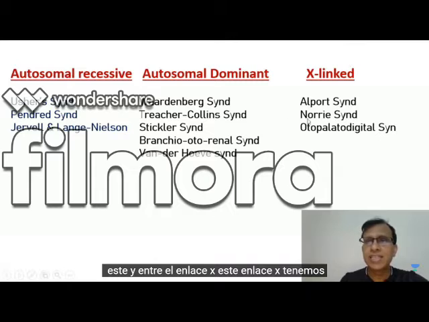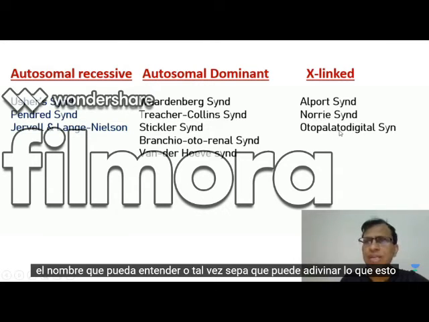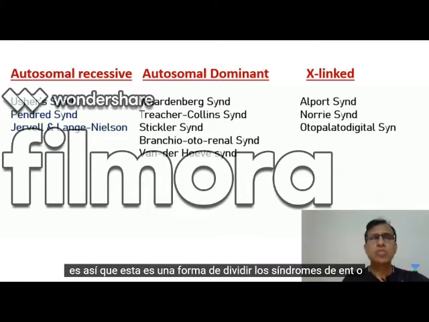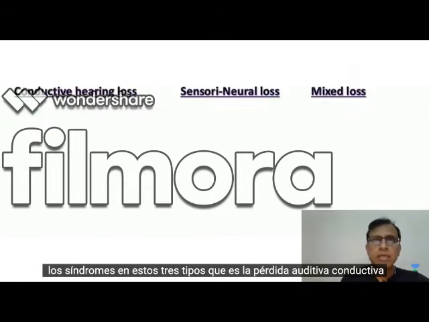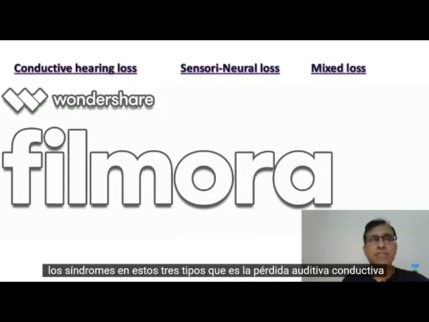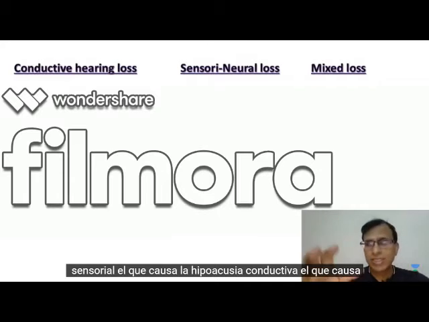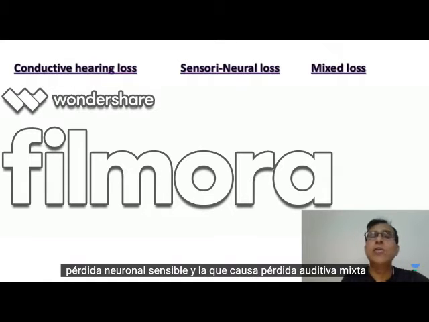And among the X-linked, we have Alport syndrome, Norrie syndrome, and Oto-palato-digital syndrome. This one, from the name, you might be able to guess what it is. So this is one way of dividing the syndromes that cause hearing loss into recessive, dominant, and X-linked. But I always find it more comfortable when I divide the syndromes into three types, that is, the one that causes conductive hearing loss, the one that causes sensory hearing loss, and the one that causes mixed hearing loss.